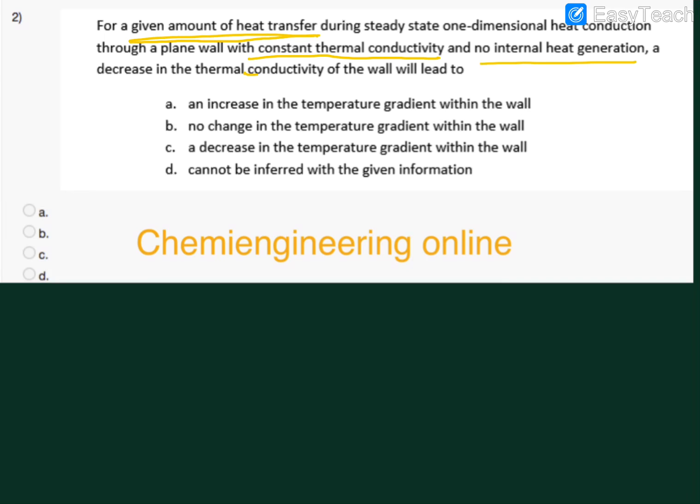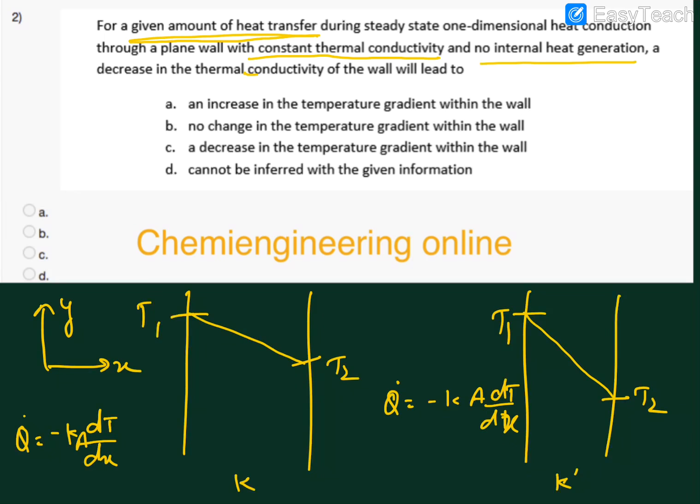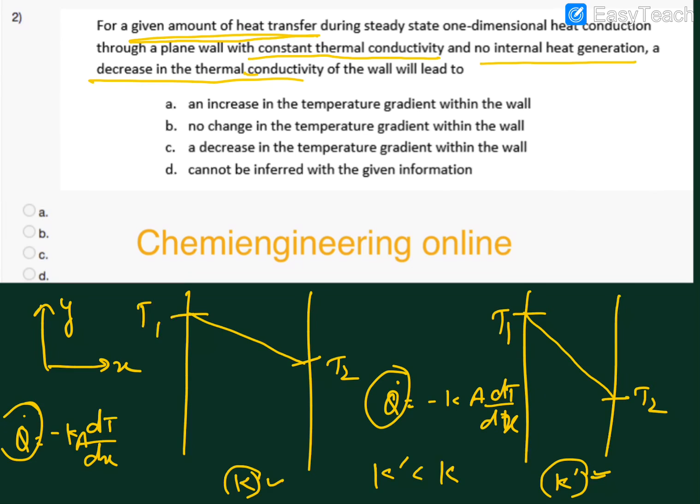So when the amount of heat transfer is fixed, if you understand it by the diagram, here is the first condition where the thermal conductivity is K and here is K dash. So it is saying that K dash is less than K because of the decrease in thermal conductivity. So what is happening here: this Q, the rate of heat transfer, is fixed, that has to not change. Since area is also fixed, only thermal conductivity is changing, K and K dash, and K dash is becoming less.